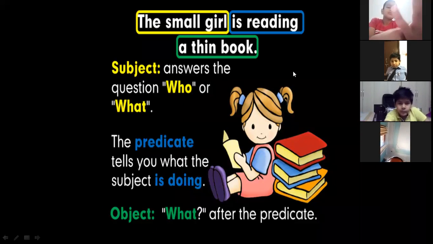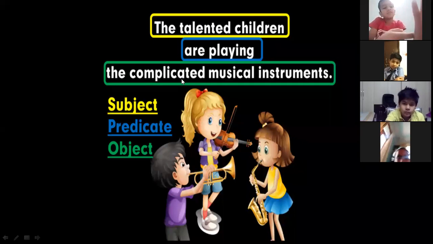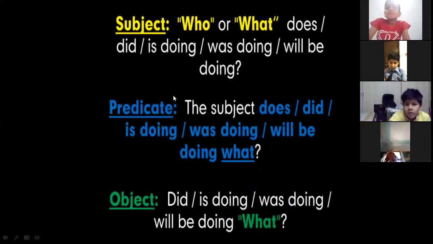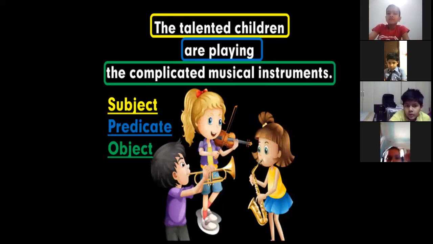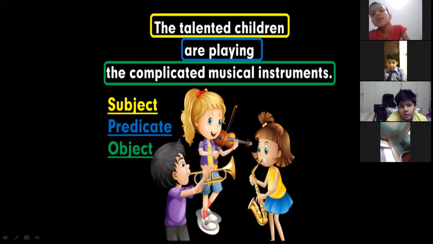So this way you can answer. Again, one more example. Again, in this example, you can see three color boxes are there. So the yellow color box is the subject, the blue color box is your predicate, and the object is in green color. So this is what we can understand with the help of examples and the question words, that what is the subject in the sentence, what is the object in the sentence, and what is the predicate in the sentence. Is it clear to you?